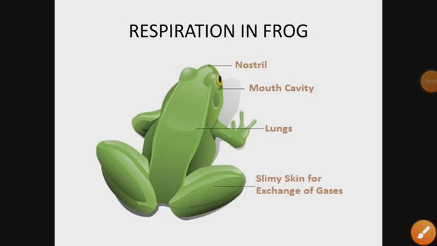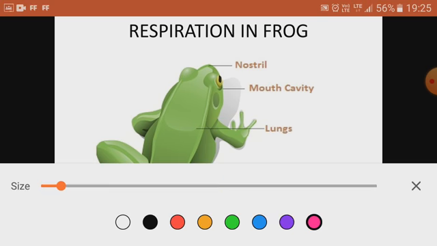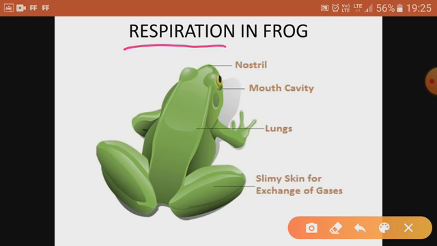Hello students, we were discussing respiration in different organisms. Before starting respiration in different organisms, let's begin with the definition: respiration is the burning or the oxidation of the food and release of energy.